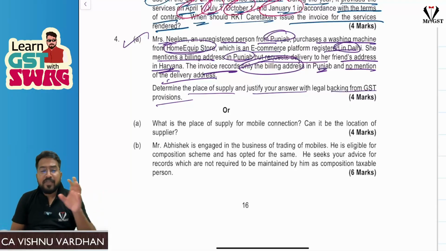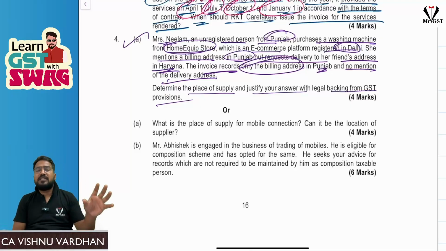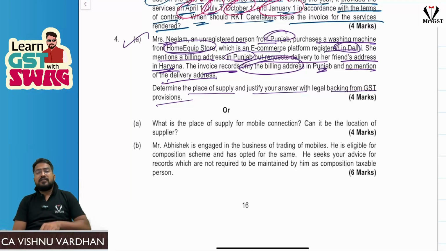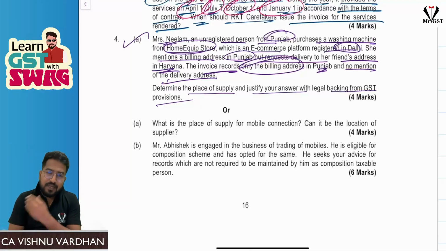See, as you know already, sir, when you are an unregistered person purchasing, section 10(1)(ca) we have seen, and accordingly there is a clarification also for this. Sir, when a person is purchasing something from an e-commerce operator where the billing address and shipping address are different and both are recorded in the invoice, then the shipping address will be taken as the place of supply. Sir, if in this case there are no two different addresses, there is only one address, that is the billing address, so that will be taken as the place of supply. If that is also not recorded, then we will take the location of the supplier itself as the place of supply. So here the billing address of Punjab is mentioned, so Punjab will be the place of supply.